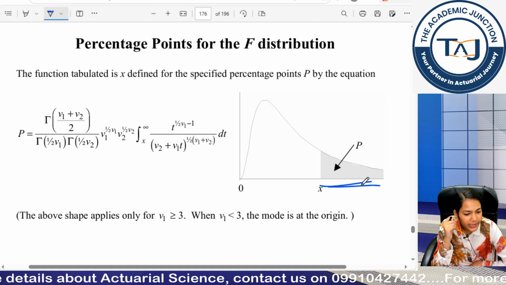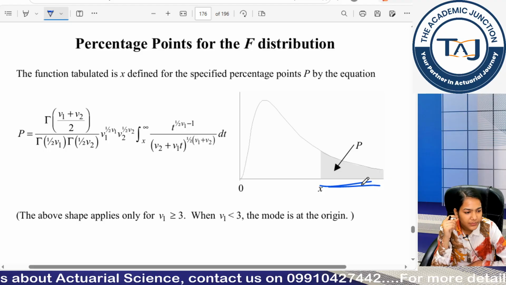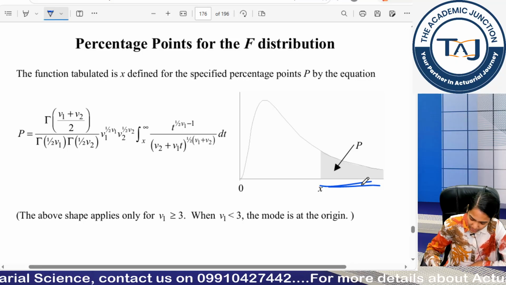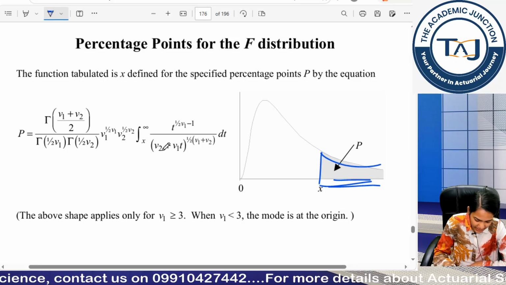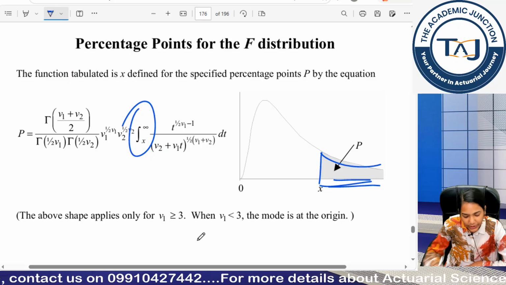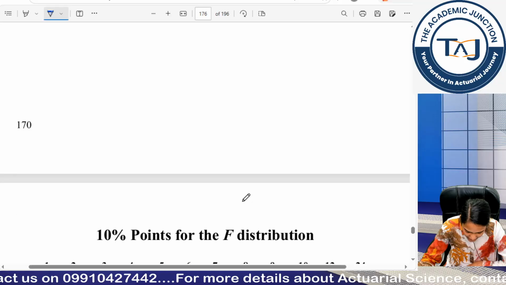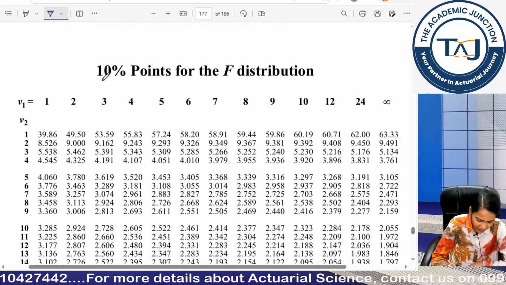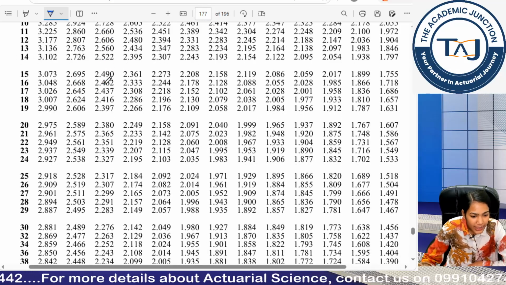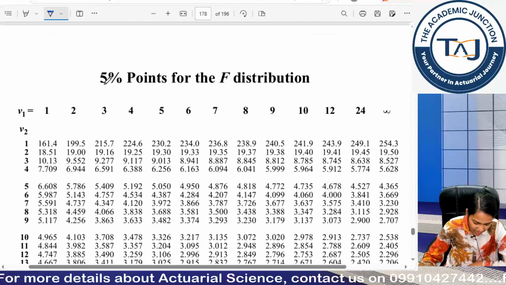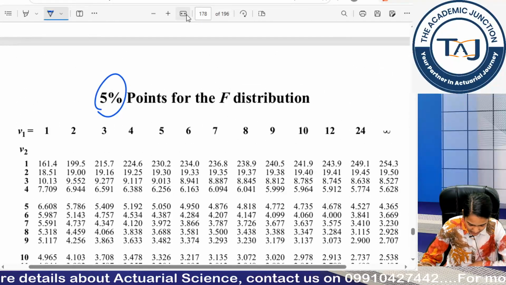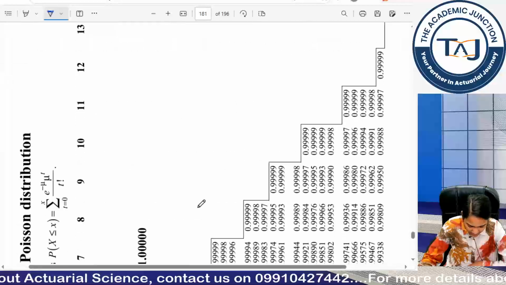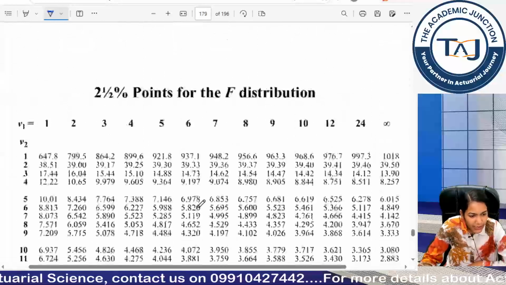Quickly in the chat box, someone is saying greater than. Yes, greater than values, good, because my shaded region is greater than, so my integral limits are x to infinity. Now, you can see I have been given certain percentages. For example, this table is only for 10%, this page is only for 5%. Similarly, for 2.5% and 1%, these four rates are given.